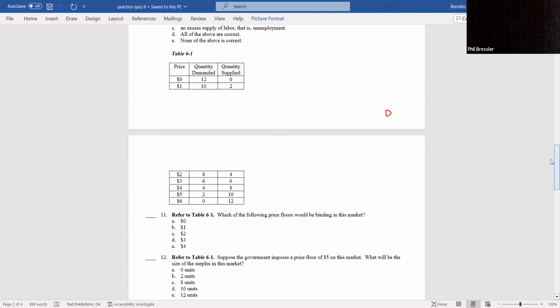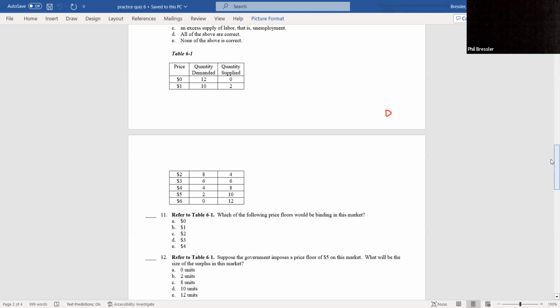Okay. Now, table 6.1. Which of the following floors would be binding? The first thing is let's find the equilibrium. Quantity demanded at 6 equals quantity supplied, so that's 3. For a floor to be binding, it has to be greater than 3, so it'd be E. Look, 0, 1, and 2, they're all below the equilibrium. They all can't be the answer. So test-taking skills would say E.